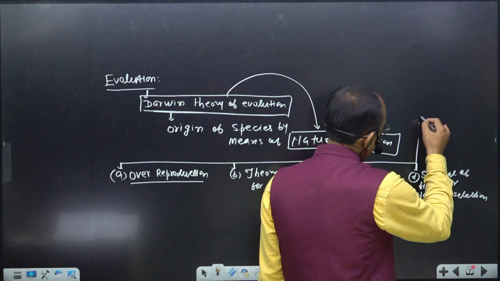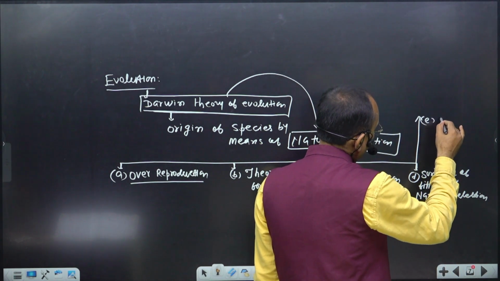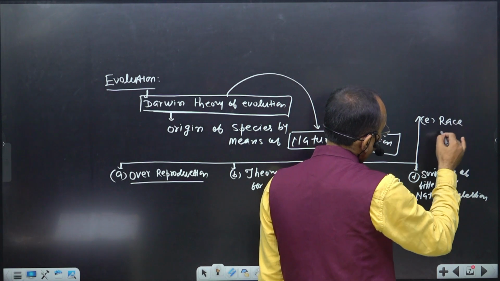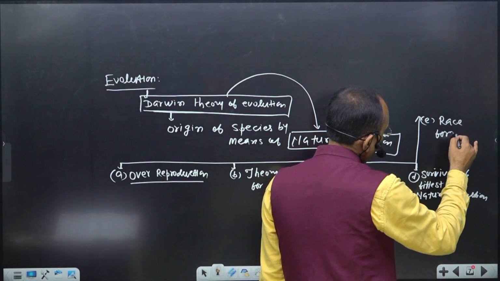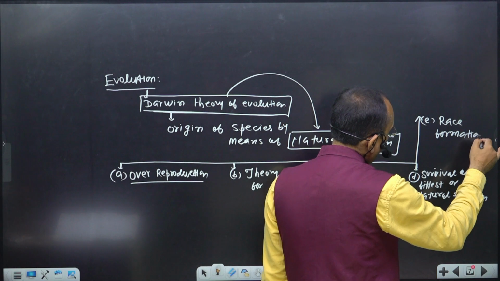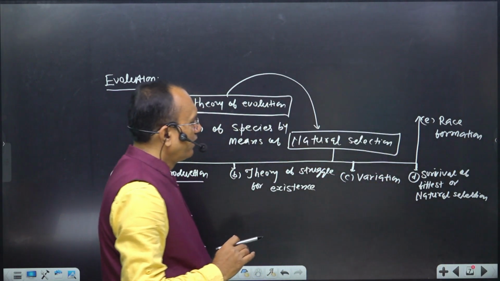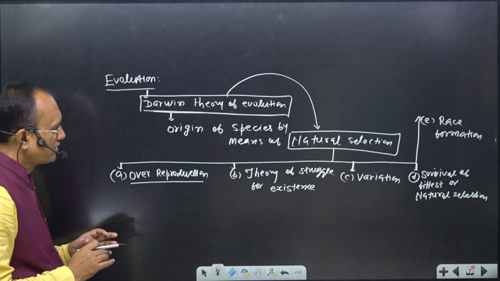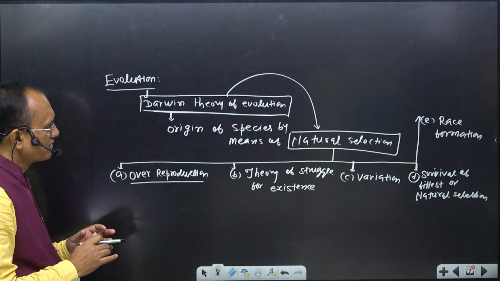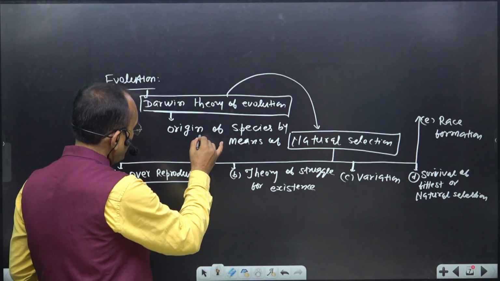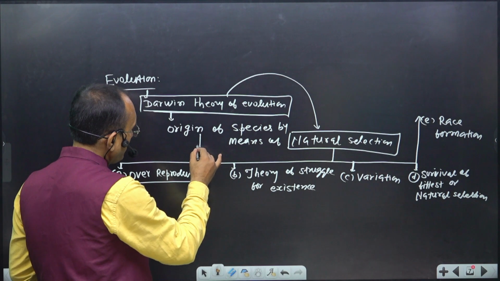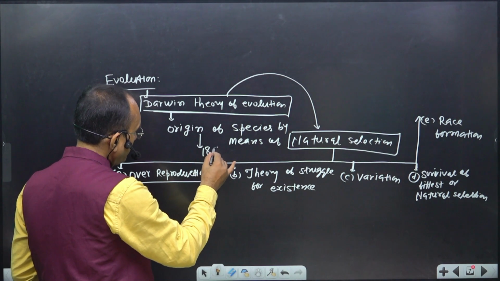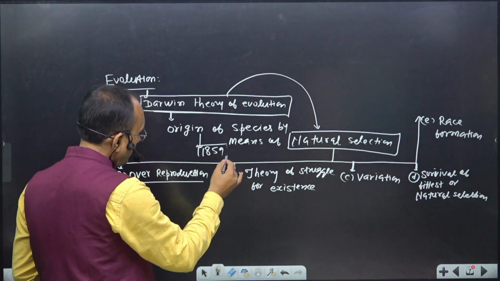And then race formation. So these are the five important components of the theory of natural selection, which was proposed by Charles Darwin in his famous work Origin of Species by means of natural selection in 1859.